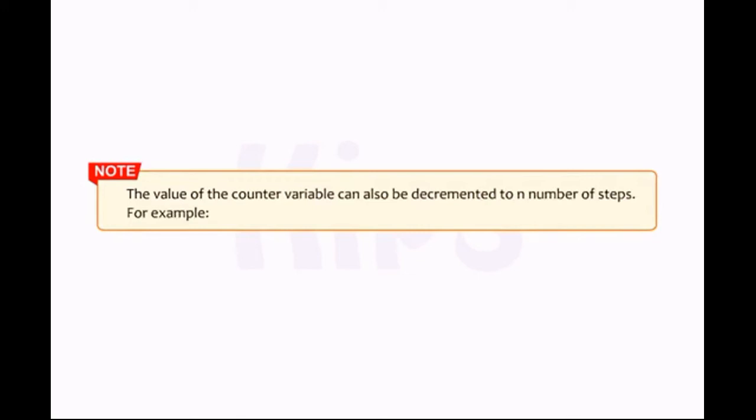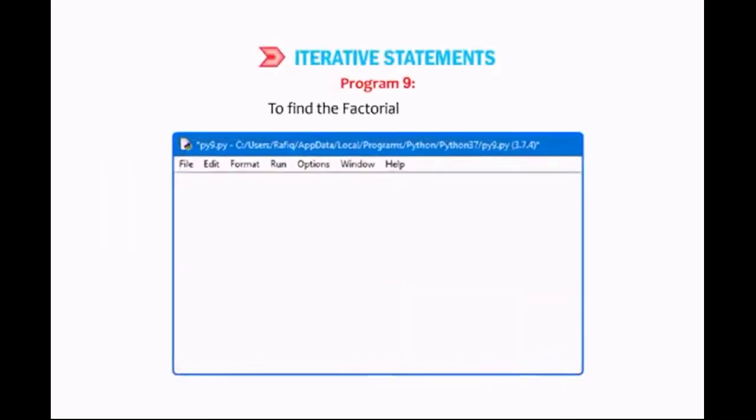Students, note that the value of the counter variable can also be decremented by n number of steps. For example, for I in range(20, 10, -3). Program 9. To find the factorial of a number.